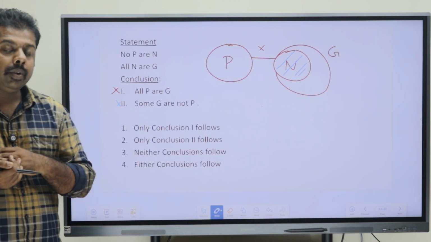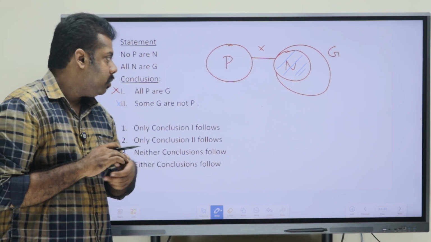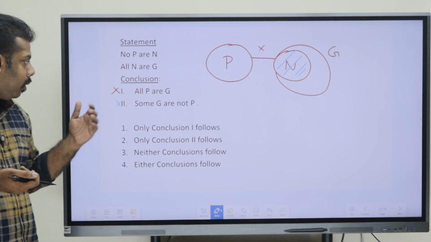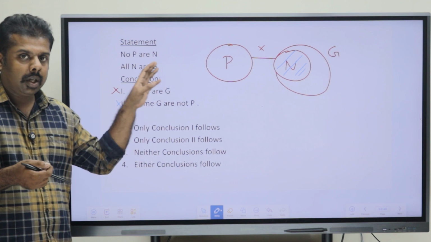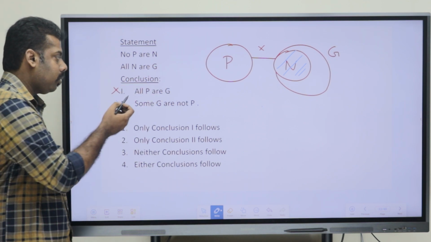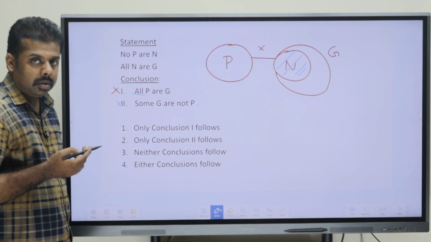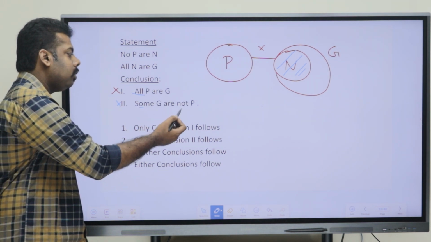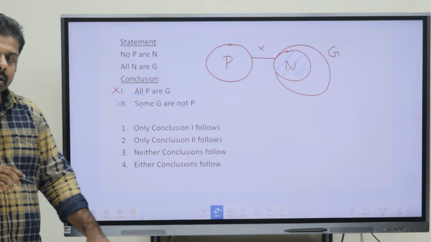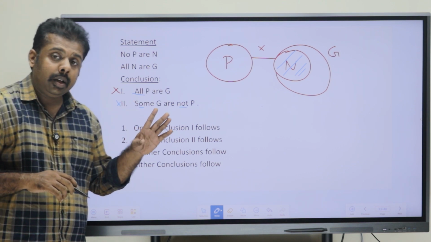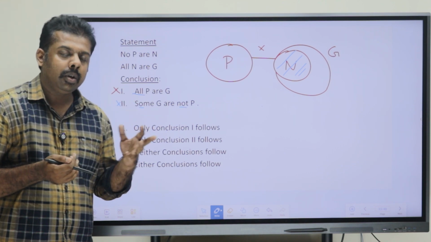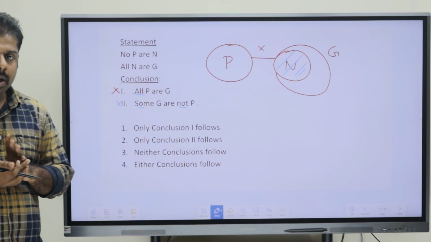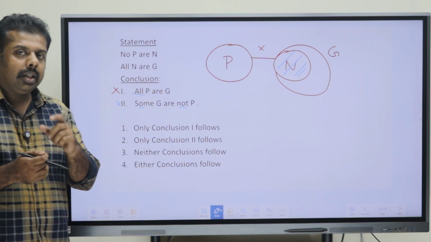So we can just try for either-or. Here as well the elements are the same, so that is okay. The second point was that one has to be a positive and the second has to be a negative conclusion, that is also okay. One conclusion is connected with all and the other is connected with some not. So one is a positive conclusion, the other is negative, and both are individually wrong. Now just looking through, this is also a complementary pair. All and some not are a complementary pair, but we have discussed a point.